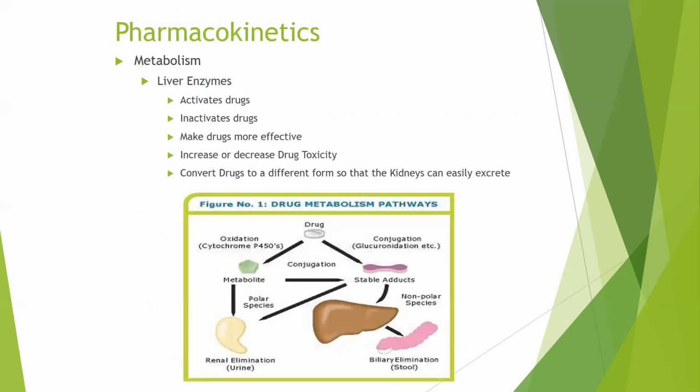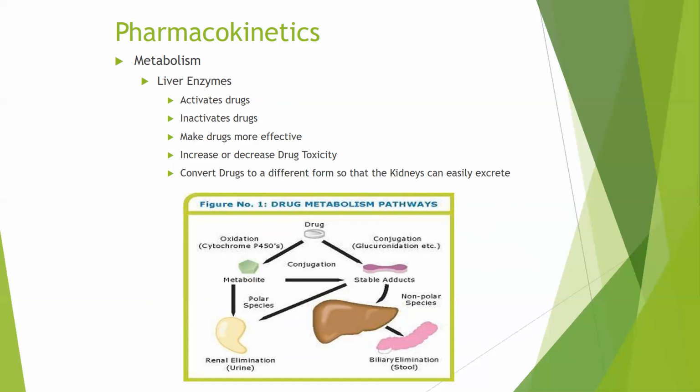Going back to metabolism, we mentioned that most medications are metabolized within the liver. Drug metabolism is a process of chemical modification of a drug and is carried out mostly by enzymes. About 70% of drugs undergo metabolism to some extent. The primary site for this is the liver, but for some drugs the kidneys and the lungs may also be involved. Chemical reactions convert drugs so they can then be excreted by the kidneys.